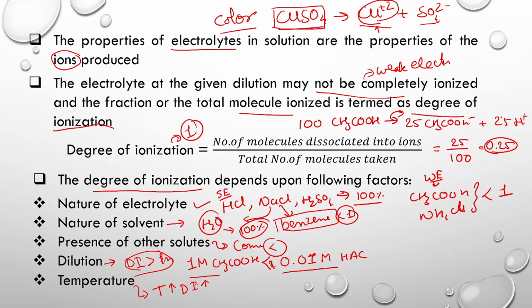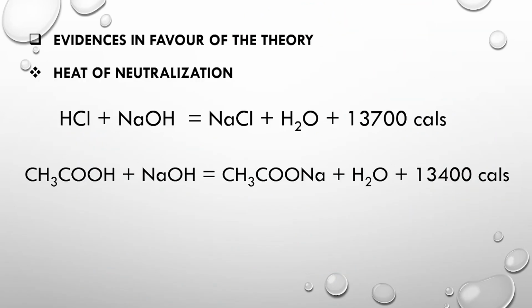That means more and more electrolyte will be converted into ions. So these are a few of the factors on which the degree of ionization depends. Now there are several evidences which favor the Arrhenius theory of electrolytic dissociation. Out of that, the first evidence is the heat of neutralization.